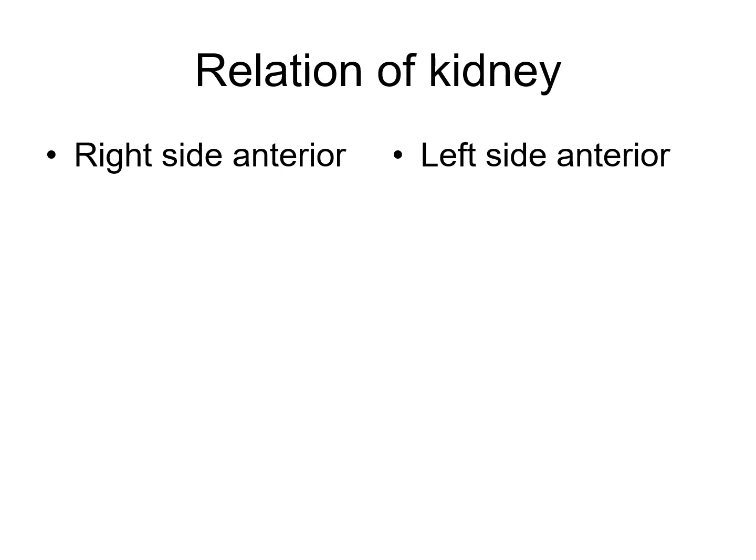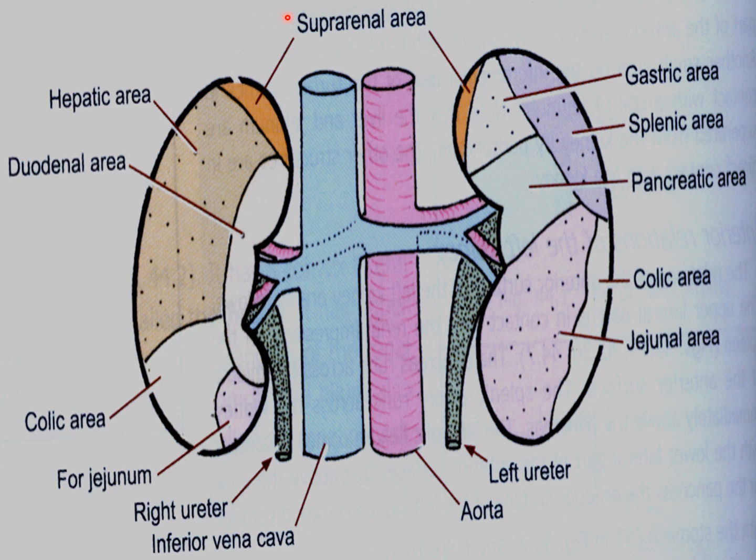Now, the anterior relation of the right kidney in this diagram: uppermost is the suprarenal area, then the hepatic area, then the duodenal area, then the colic area, and most medially the jejunal area. This part is the hilum of the kidney, with, most anteriorly, V, A, U: V means renal vein, A means renal artery and U means ureter.